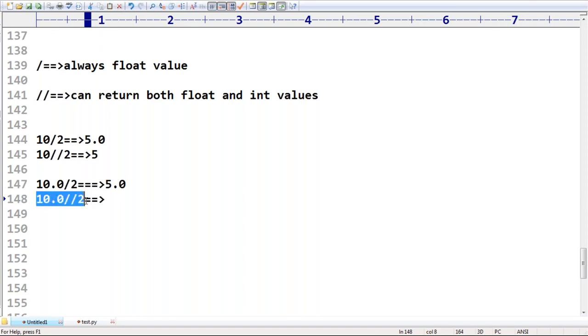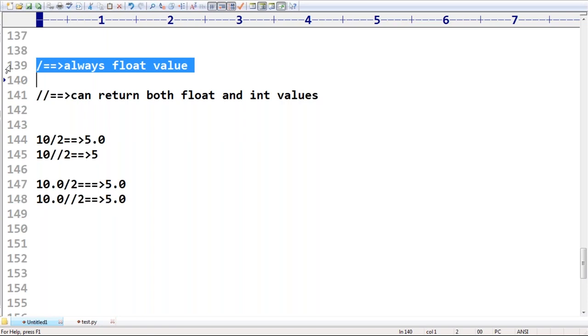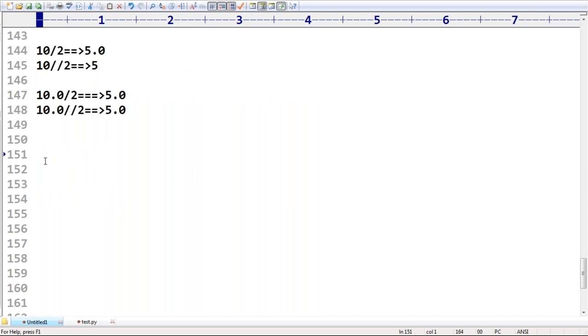The result is float type, that's why it is going to provide 5.0 only. If the result is int type, it provides an int value. If the result is float type, it provides a float value. But the normal division operator always returns only float values, while floor division can return a float value or an int value.